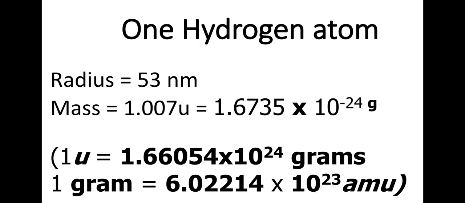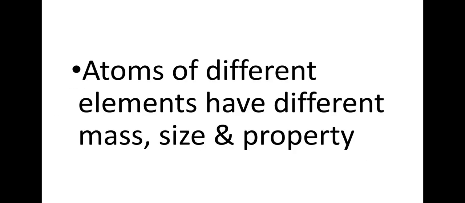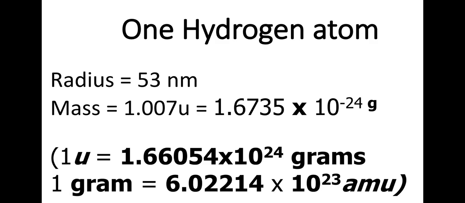Now obviously different elements will have different masses, sizes and properties, because hydrogen is different from oxygen in every other way. That means the oxygen atom is different from the hydrogen atom in mass, size and properties. For example, one hydrogen atom has a radius of 53 nanometer. If you consider an atom as a sphere, that sphere will have a radius, and that radius is 53 nanometer. One hydrogen atom has a mass of 1.007 unit.